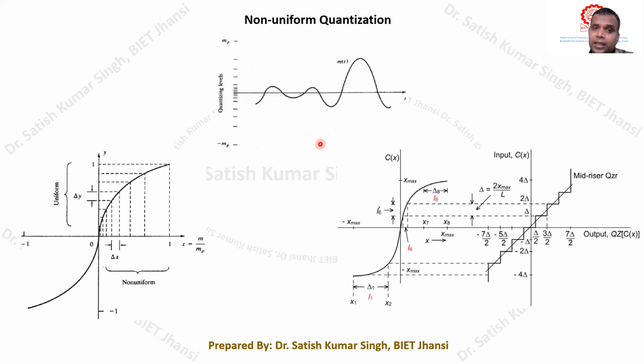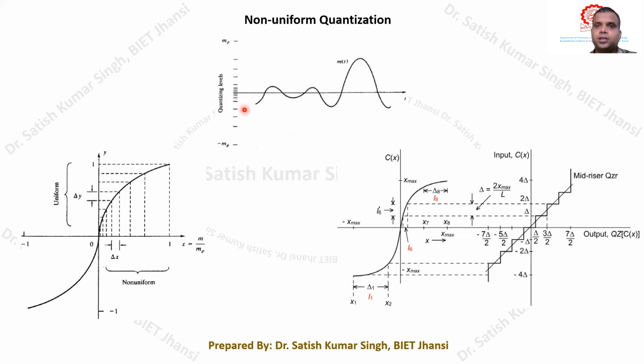So whenever the step size is not a constant, and is varying based on the amplitude of the message signal, this is referred to as non-uniform quantization. To perform non-uniform quantization, we can directly take the message signal and choose a variable step size, by having a particular circuitry that is able to judge the input message signal. Based on the magnitude of the message signal, the step size of the quantizer will be decided.